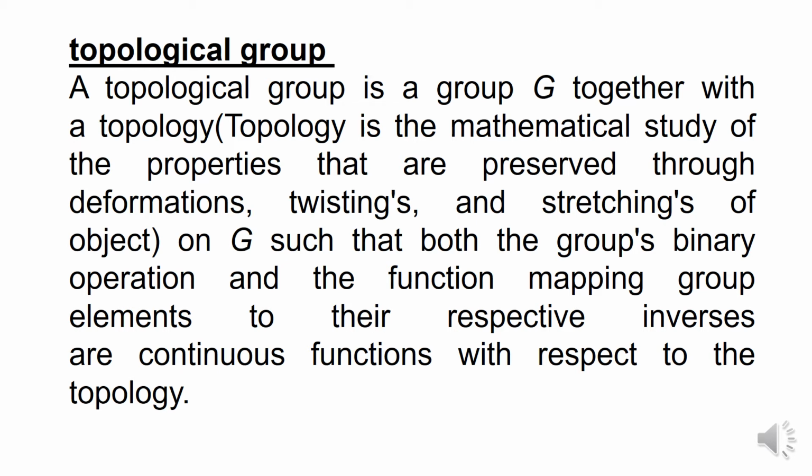The mapping between the group and the respective inverses are continuous functions with respect to the topology. Also, some binary operation will be there, only then we define a group. It is the same thing.